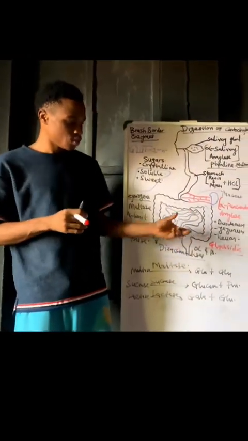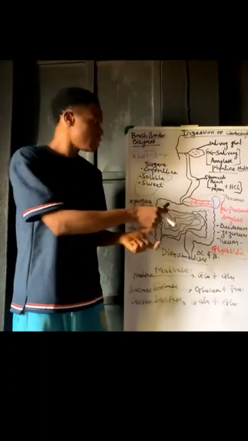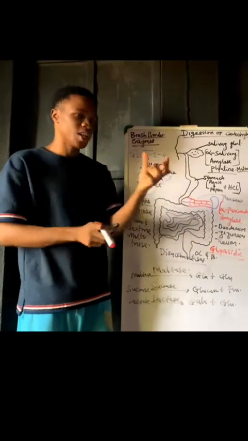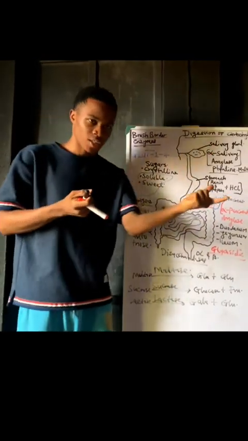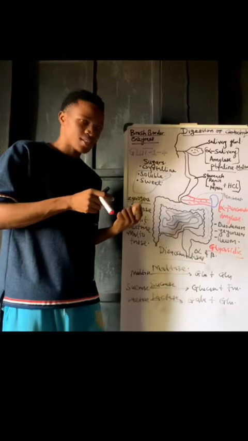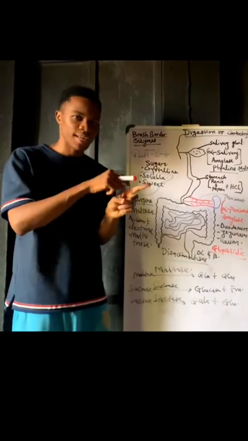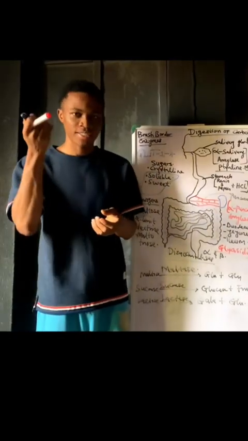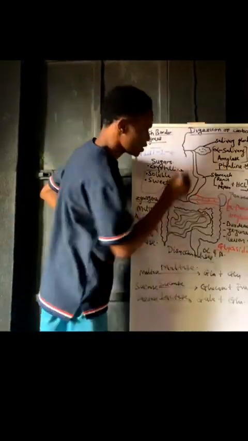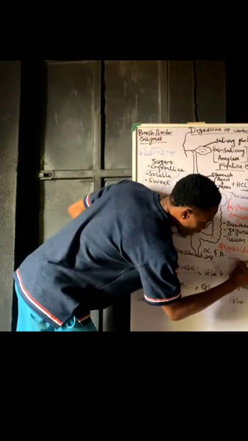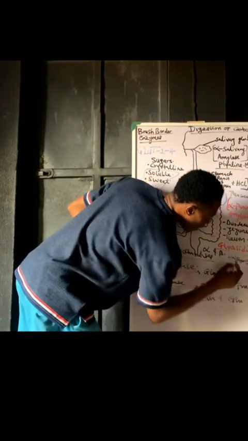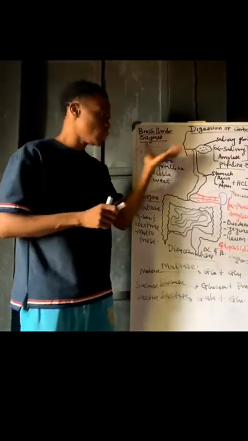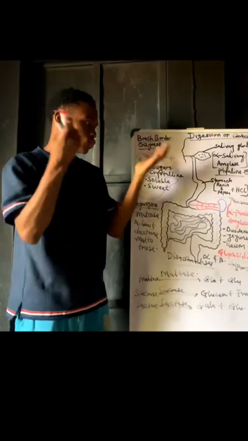The reason why this absorption is possible here is because of the presence of what we refer to as glucose transporters. What do these glucose transporters do? They help to carry glucose from the outside, within the bloodstream, to the inside of the cell, for it to be either utilized or stored. Remember, whenever we are done eating, our blood sugar increases, and that increase is what we refer to as hyperglycemia. Increased amount of glucose in your blood. Then these glucose transporters, GLUT 1, 2, 3, 4. We'll be talking about GLUT 2 and GLUT 4.